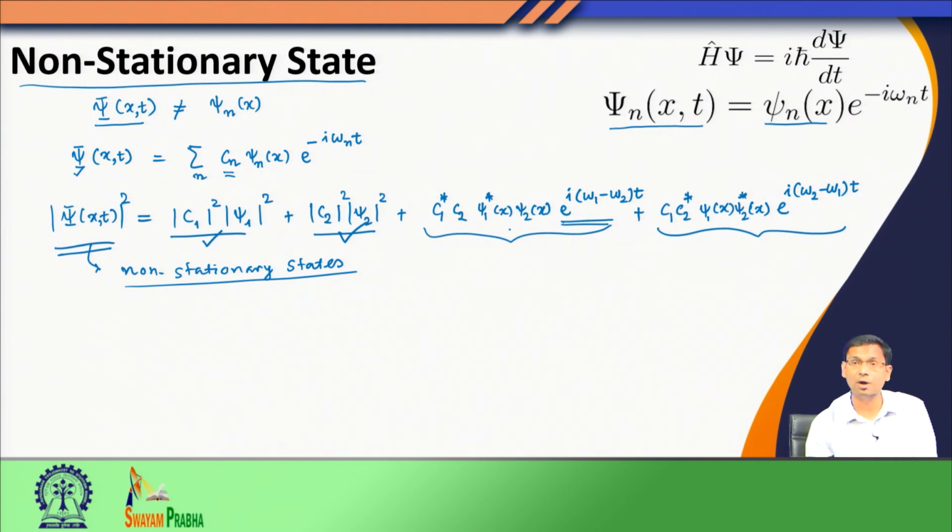Psi 1, psi 2 are known, because I assume that I have solved the time independent Schrodinger equation. Omega 1, omega 2 are also known, because they are closely related to E 1 and E 2, whose solutions are known. So, what is not known is C 1 and C 2. So, we will now look at how we can obtain this C 1 and C 2.